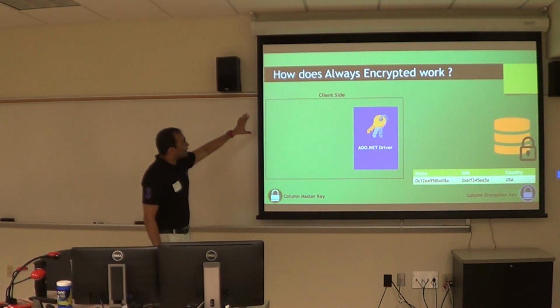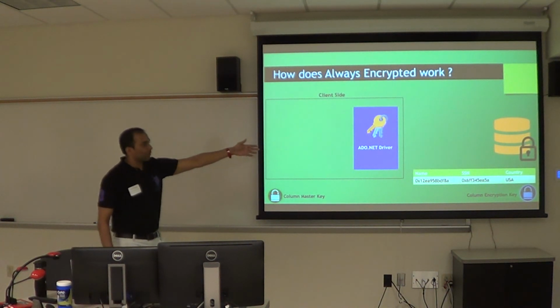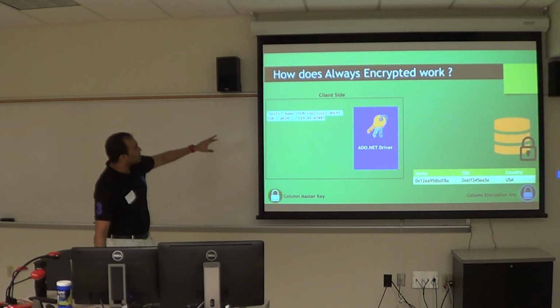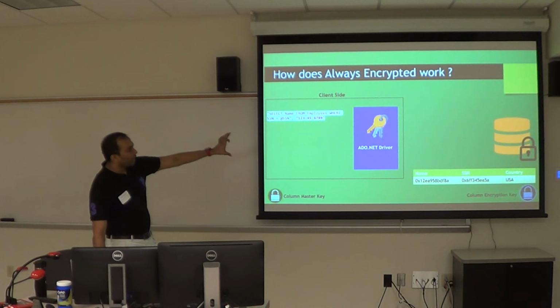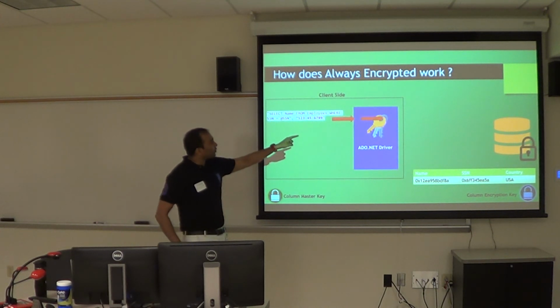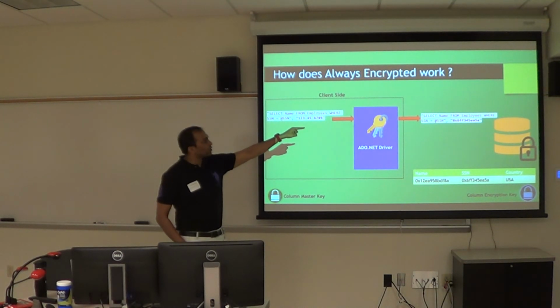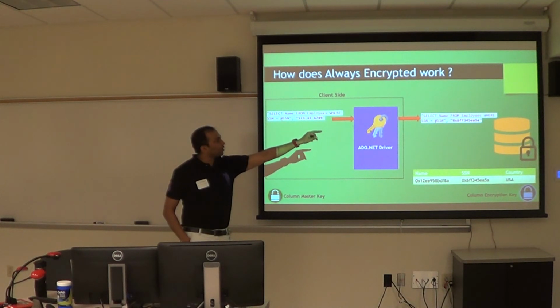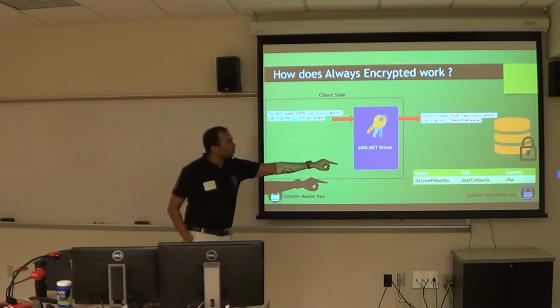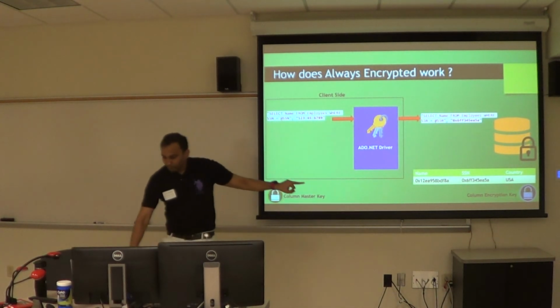Again, how it works, this is how the architecture will look. I put it diagrammatically. This is the client side, this is the database. You have a table: name, SSN and country. From the client side, I fire a query, select name from employee where SSN is equal to this. You have the ADO.NET driver on the client side, which takes care of all the encryption. It will transform this query, encrypting your SSN information, and that number is what is stored out here. SQL Server will return that name.